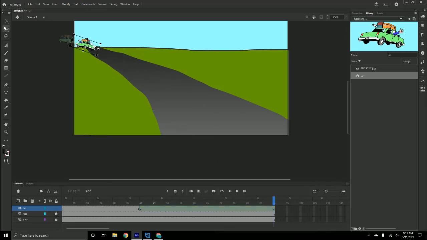Now I need to adjust. I'm going to click off of my path, and if you hover your mouse, you get a little curve. So I'm going to kind of bend it.